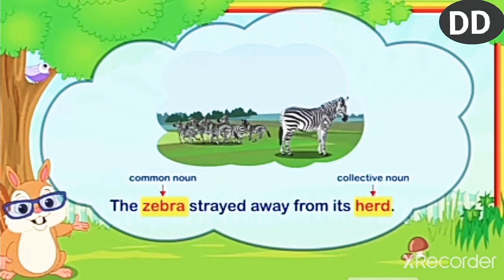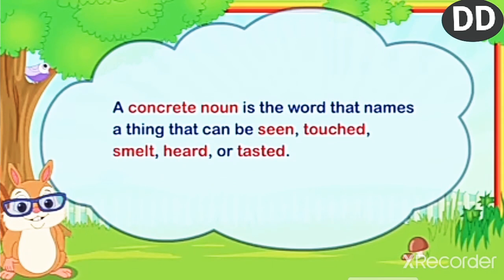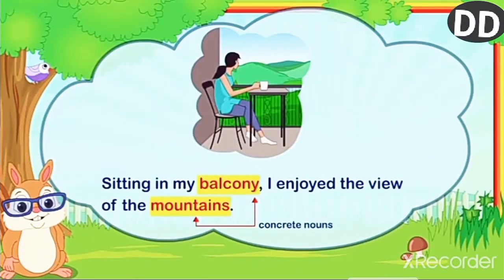Next one, a concrete noun. A concrete noun is the word that names a thing that can be seen, touched, smelled, heard, or tasted. Tasted means we can feel it. For example, sitting in my balcony, I enjoyed the view of the mountains. Here, balcony and mountains are concrete nouns.